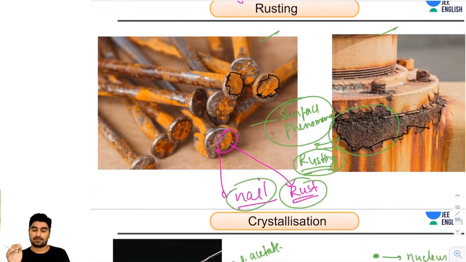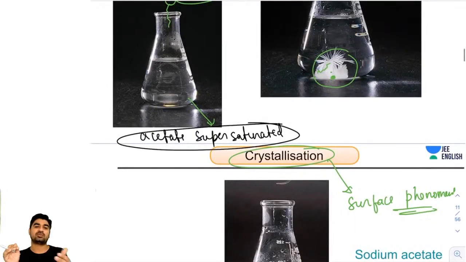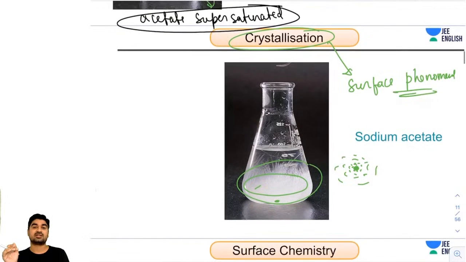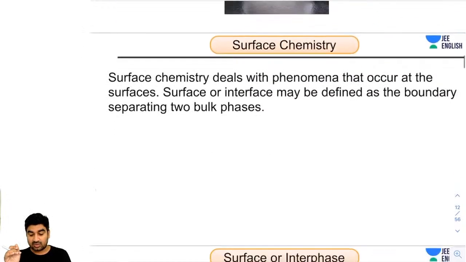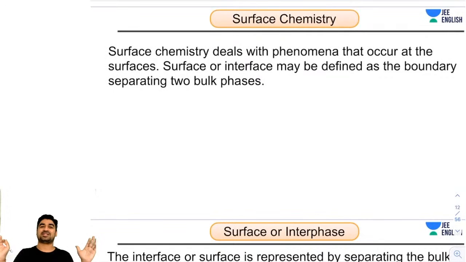One was rusting, and then one more example, crystallization. Both rusting and crystallization are surface phenomena. Now I'm going to start surface chemistry, because first I need to tell you what surface phenomena are. Surface phenomena are things that take place on the surface.